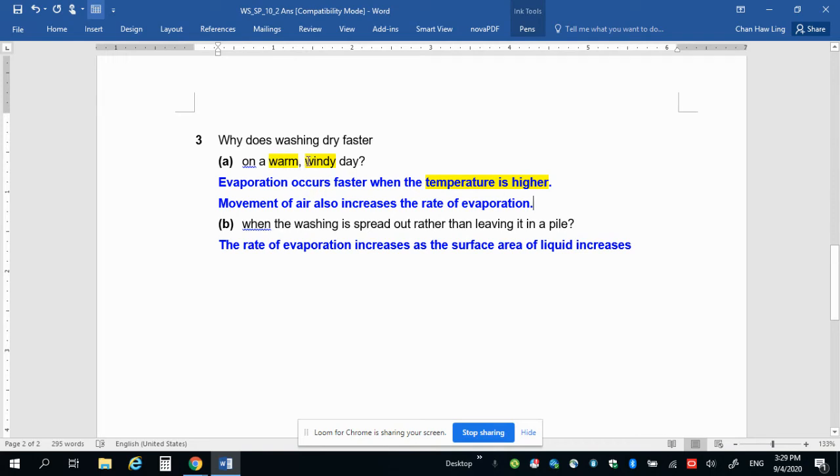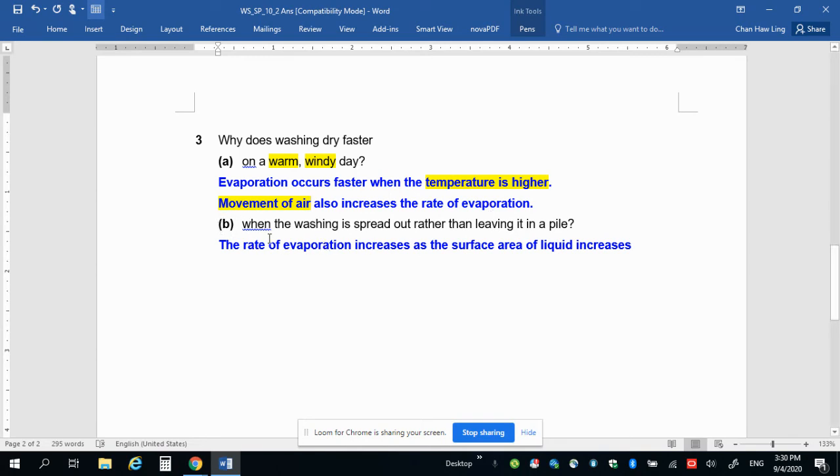So secondly, besides warm, how about windy? Movement of air also helps evaporation to take place faster, right? So when you have a bowl of soup and you blow on your soup, it does help to cool it down because it increases the rate of evaporation, right? Likewise, if you have perspiration on your body and there's a big gust of wind, you can feel cold, right? Because evaporation happens faster and heat is taken away from your body.